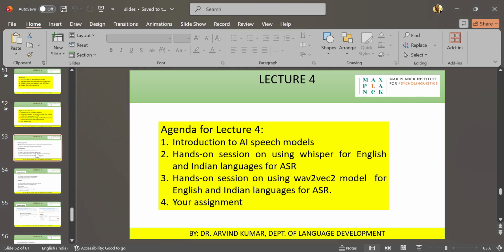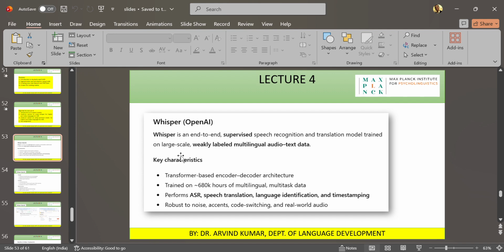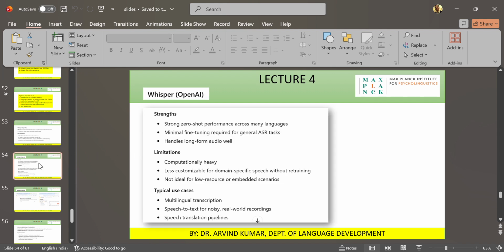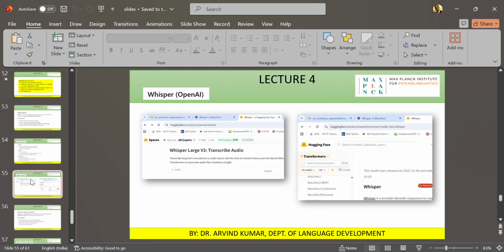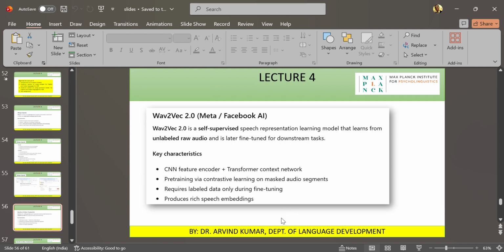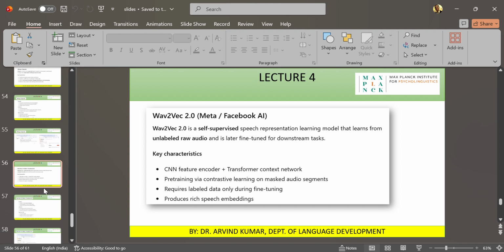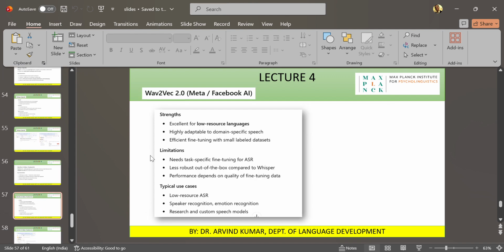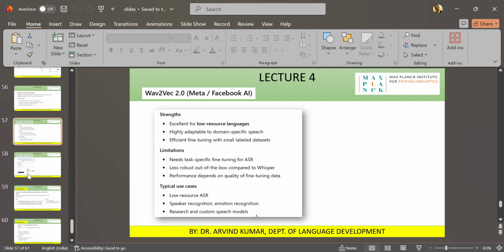So first thing we did was we understood what is Whisper and what is Wav2Vec. And we discussed what are the advantage and disadvantage. And then also I showed you where you can read more about them. Both are popular models for your ASR task, and Wav2Vec is more common for low resource languages. So again, both have some advantage and disadvantage. So in the lecture we discussed all this,